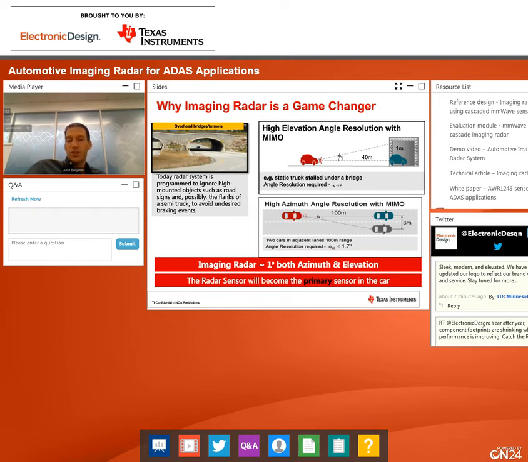Imaging radar is going to change that. With the 4-chip cascade development kit that we just released, we are able to go down to 1.4 degrees azimuth angle resolution, and that allows us to differentiate, from 100 meters, between two static cars in our lane, or between the vehicle and the guard rails on the side.